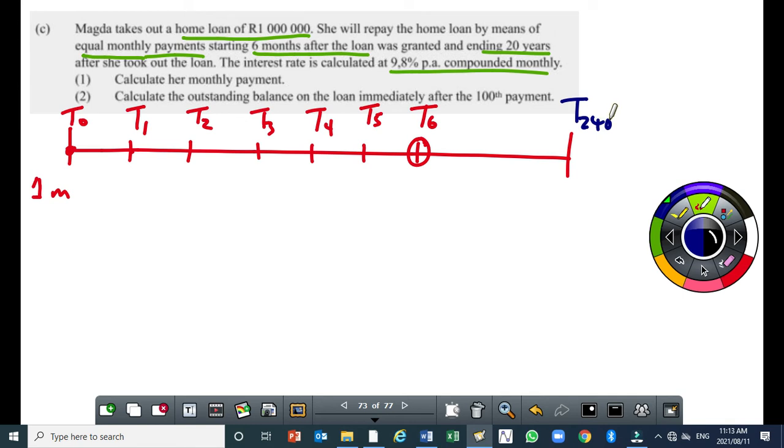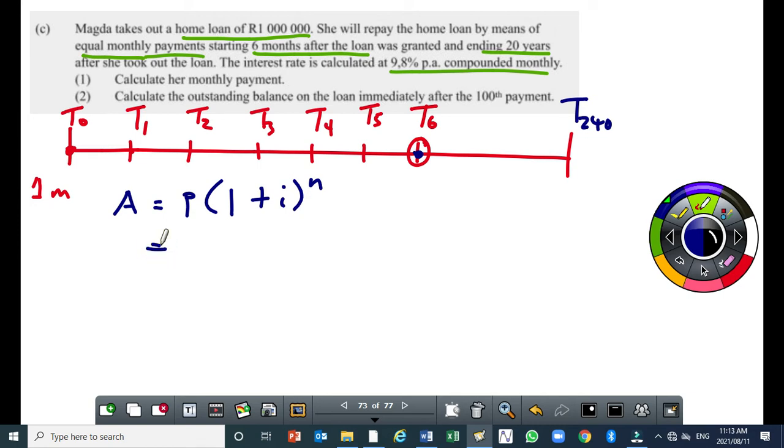Okay? So first thing, let's calculate how much money the person is going to owe at this point before she makes the first repayment. So first we use the compound interest formula to calculate how much money should be owing before the first repayment.